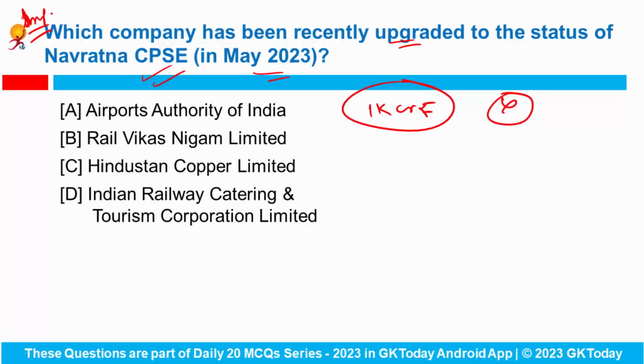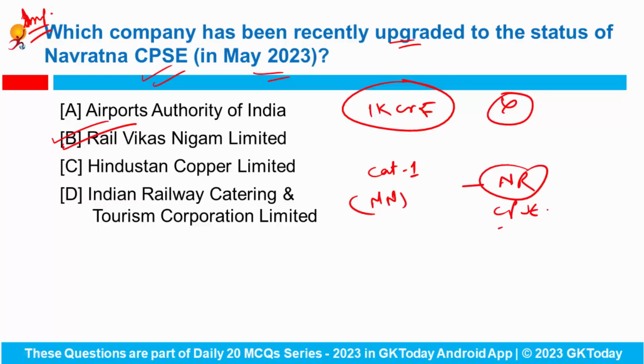So recently, Union Finance Ministry has upgraded the status of Rail Vikas Nigam Limited from Category 1 Mini Ratna to now Navratna Central Public Sector Enterprise. Fine. So which company has been upgraded to the status of Navratna Central Public Sector Enterprise? This is Rail Vikas Nigam Limited. And you can also be asked what was its status earlier. So answer would be Category 1 Mini Ratna.